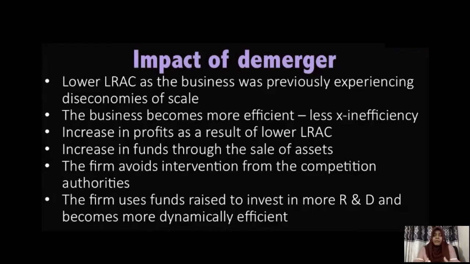by looking at the diagram you can see that when firms are becoming larger, there is a possibility that their business is unable to be managed, and because of that they may experience diseconomies of scale. By demerging, there is a possibility that their average cost is likely to be lower. In addition, if you think about the efficiency of firms, we know that when firms are large, they are unable to monitor. So one impact of demerger could be that firms become more efficient. At least there can be less inefficiency.